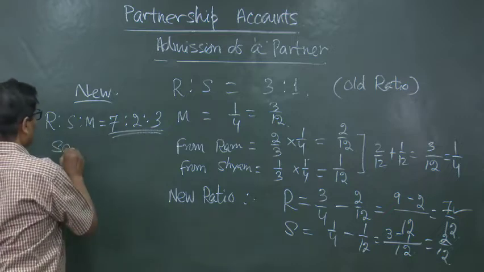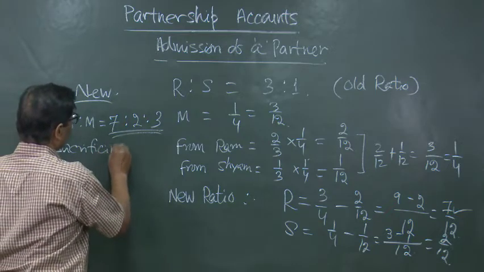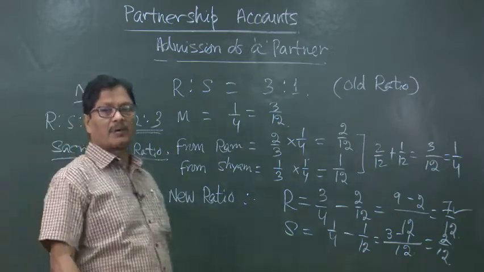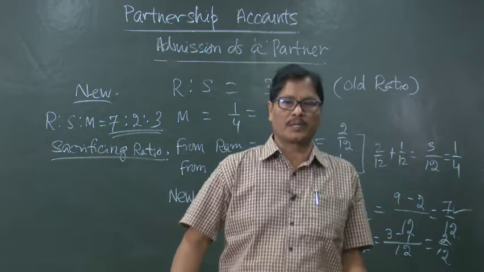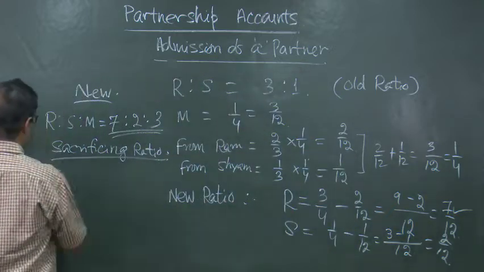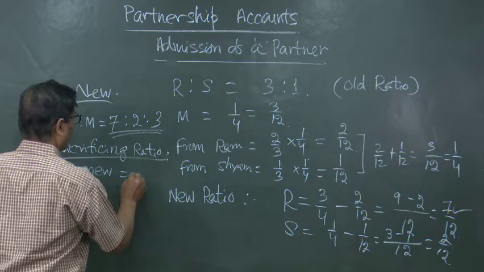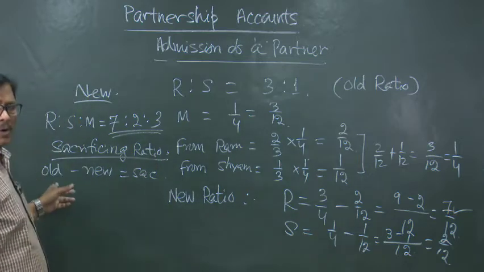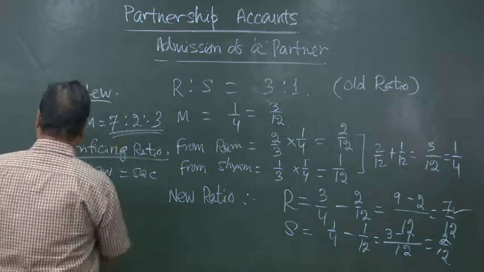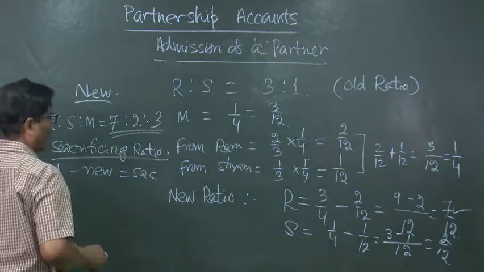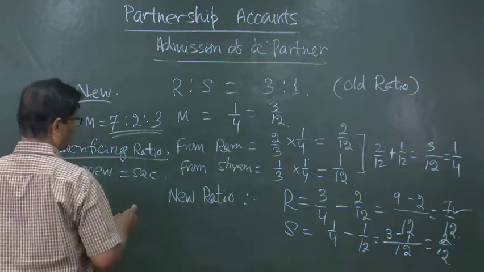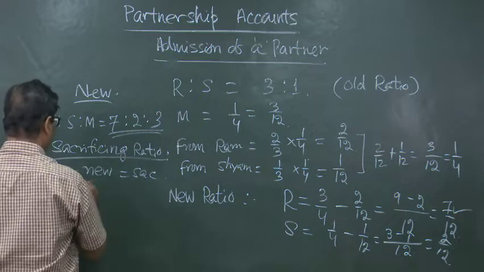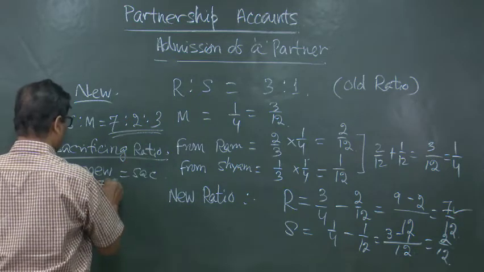Now, what is the sacrificing ratio? Sacrificing ratio is always calculated by deducting the new ratio from the old ratio. So, old ratio minus new ratio is equal to sacrificing ratio. In case of Ram, the old ratio is 3 by 4 minus new ratio 7 by 12.